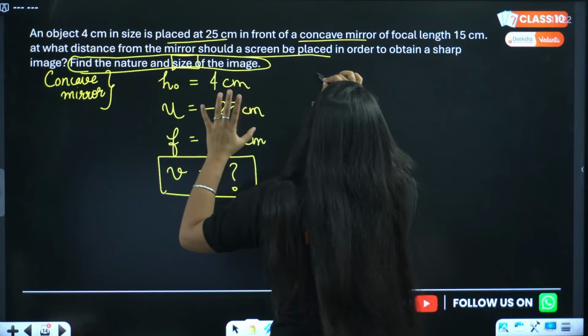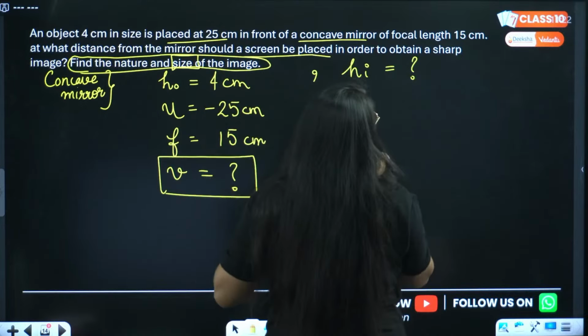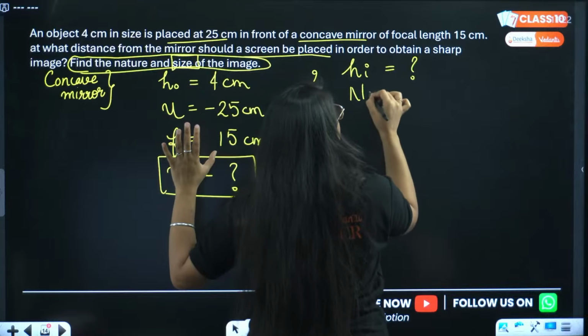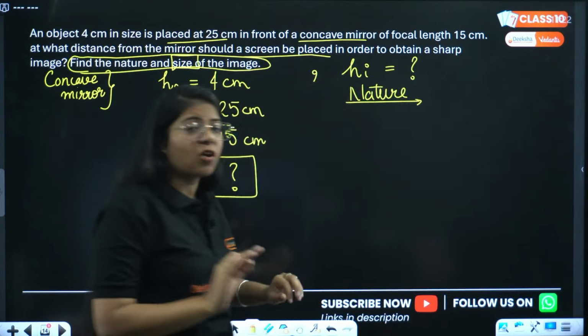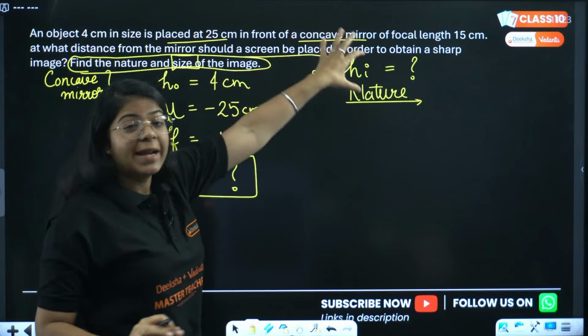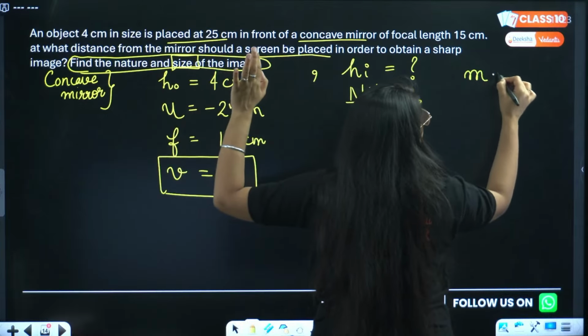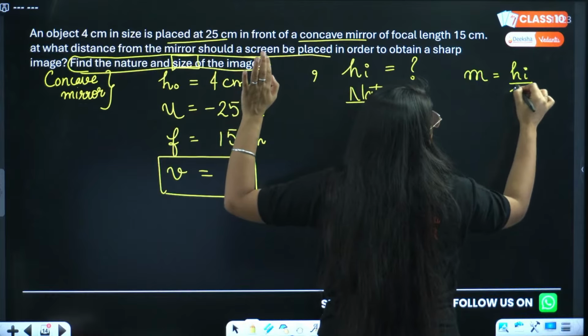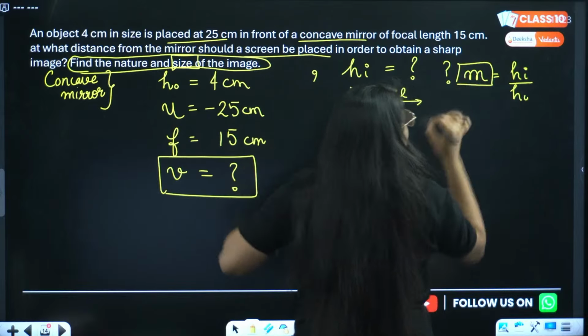So technically I have to find the height of the image, and I have to see the nature of the image. Nature of the image I can also decipher from the magnification. For the height of the image, I have the height of the object, so I can directly use the formula height of image divided by height of object. But magnification is not given.